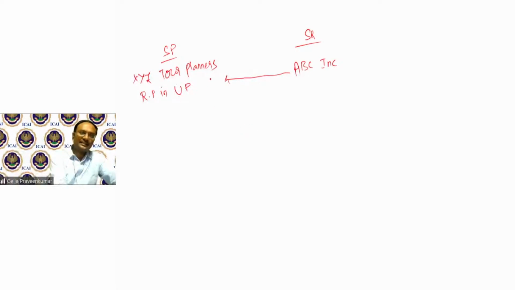Now, these tour planners sitting in Uttar Pradesh, they got a contract from ABC saying that they wanted to have some event to be conducted for their employees as an annual fair. They wanted to have some particular event. This particular event, they can call this as a cultural event.